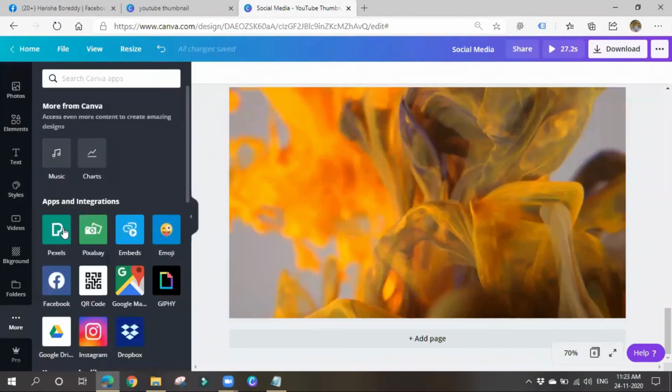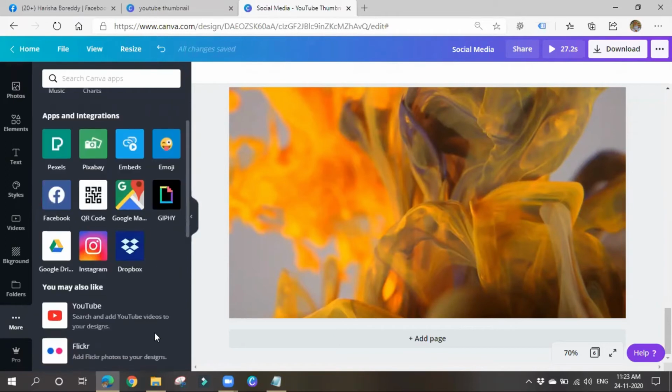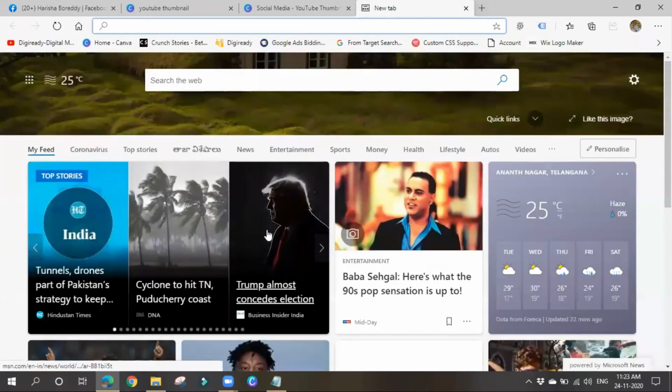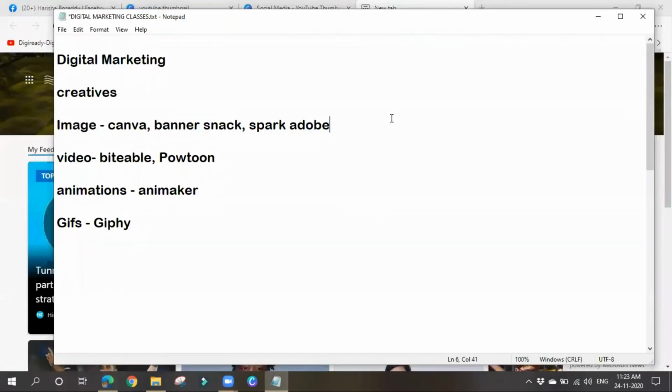Under more, you can see various apps and integrations. So let's think that you don't like any kind of images in Canva, so it is showing me various kind of designs and pictures, right? So if you are not satisfied with them, you can also get your pictures from Pexels also. Pexels, Pixabay, all these are pictures. Okay, you can get pictures from them. There'll be no copyright from there. Okay, you can go for Pexels or Pixabay. Okay, so please make a note of them. You can get pictures from them. Okay, so Pexels, Pixabay, you'll also be getting good images.